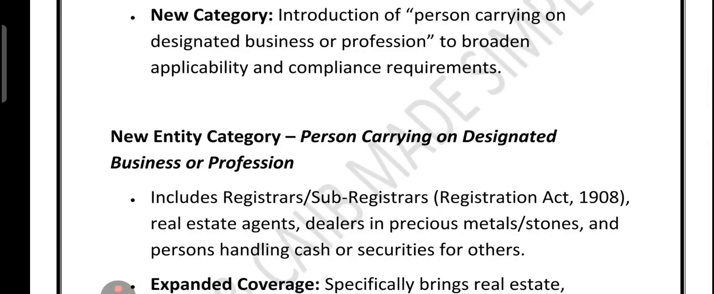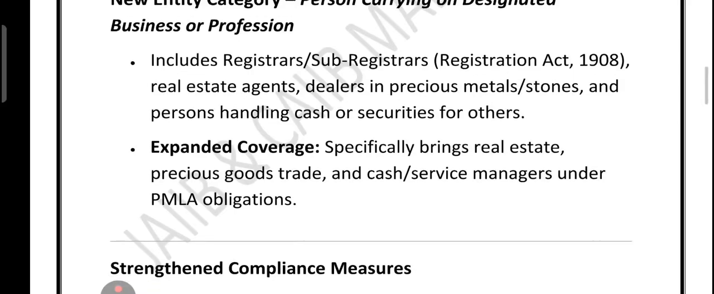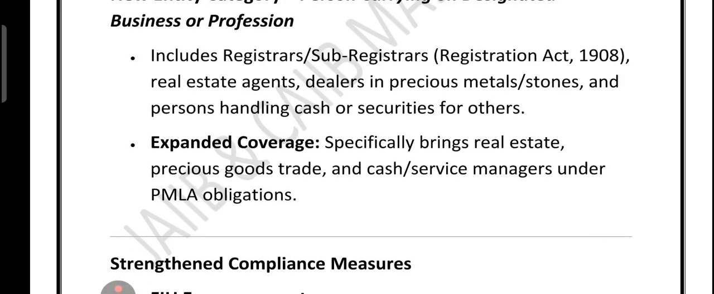Now let's talk about the new entity category under the PMLA. These include people like registrar, sub-registrar, real estate agent, dealer in precious metal or stone, and those handling cash or securities for others. Basically, all sectors like real estate and precious goods trade now fall under strict monitoring, meaning they too must follow anti-money laundering rules.